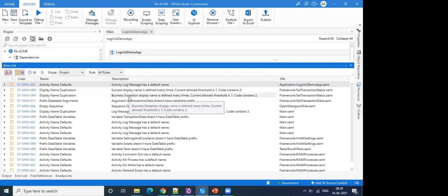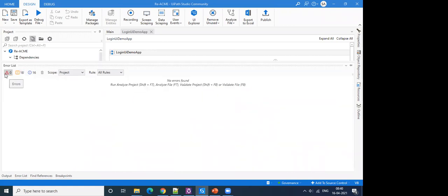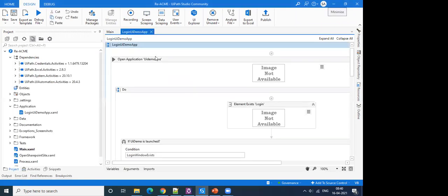One important thing to note here is, no matter whatever warnings or info related messages you have, you can always go ahead with publishing and running your workflows. However, it is recommended to clear off your warnings to have quality automations. But if you choose to not clear your warnings, the system will not stop you. The system will only stop you for errors. If there are any errors, and you have enforced that your automation should comply with all the rules under the error category, you will not be able to proceed.